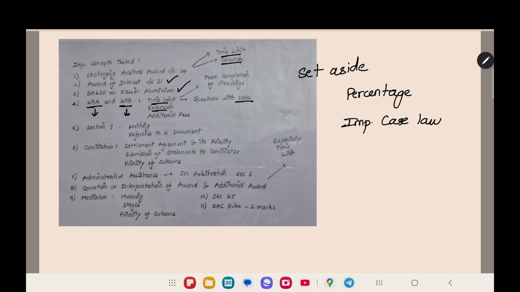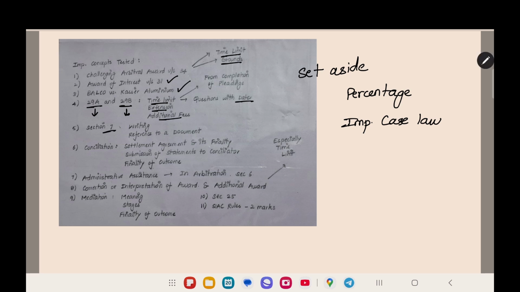And then extension of the time limit. For extending the time limit there are certain conditions that you also need to follow, and that is covered in the questions which were asked in my exam. And additional fees: if the arbitration is completed within 6 months, additional fees can be given to the arbitrator. That provision also is important.